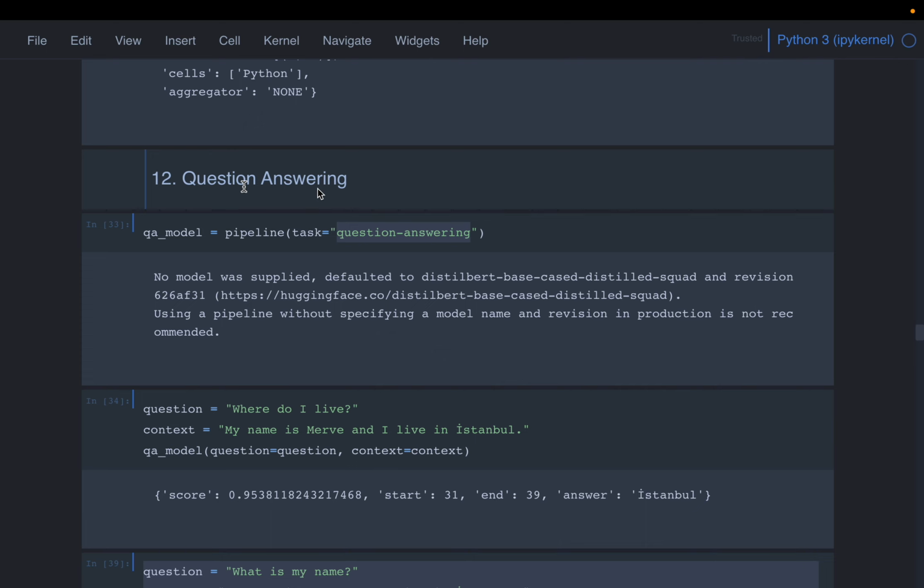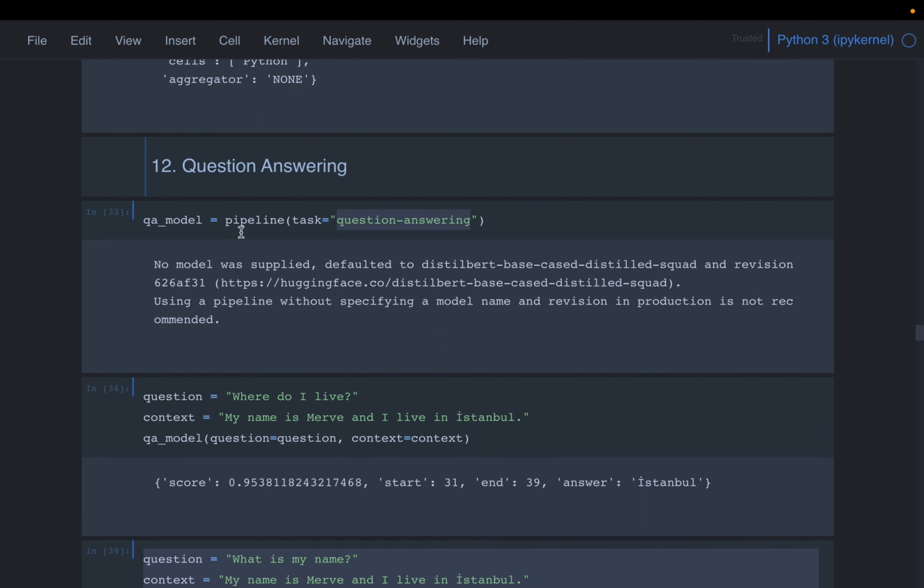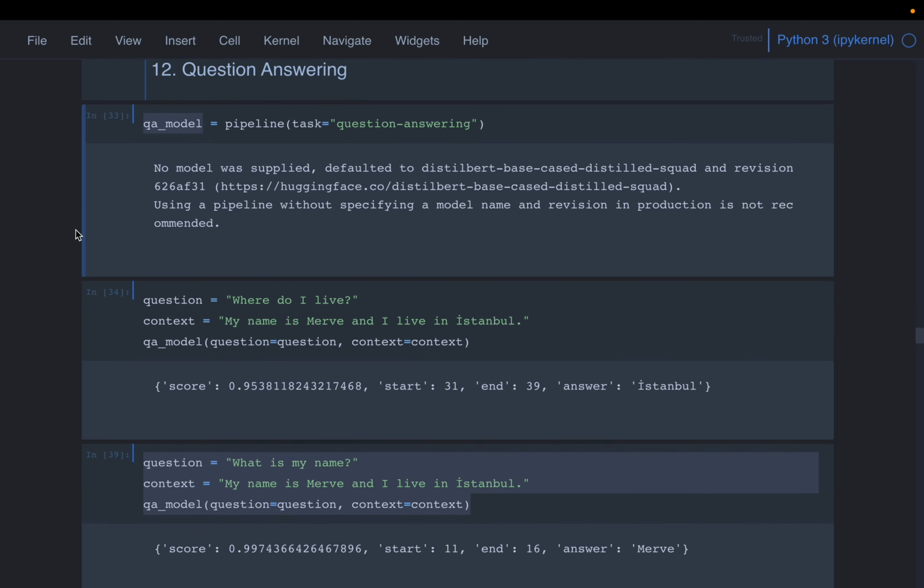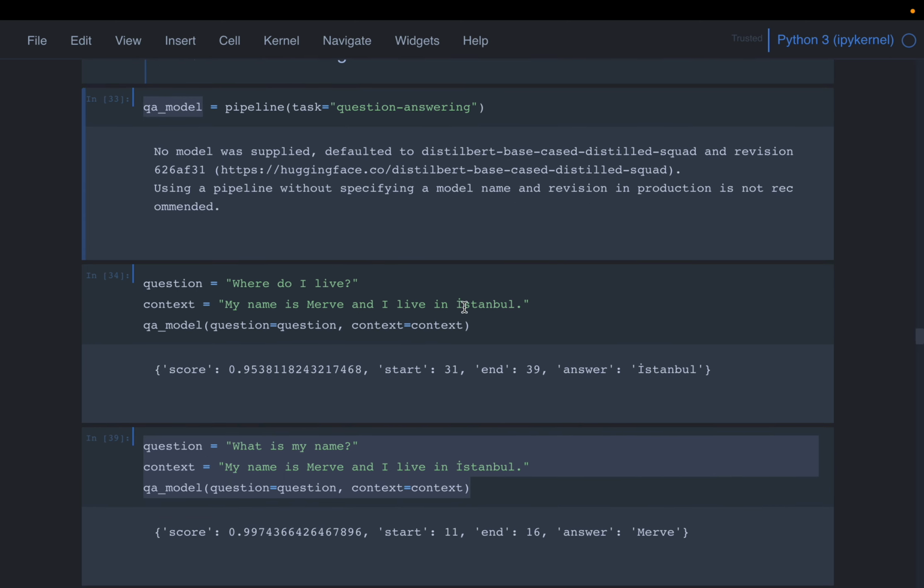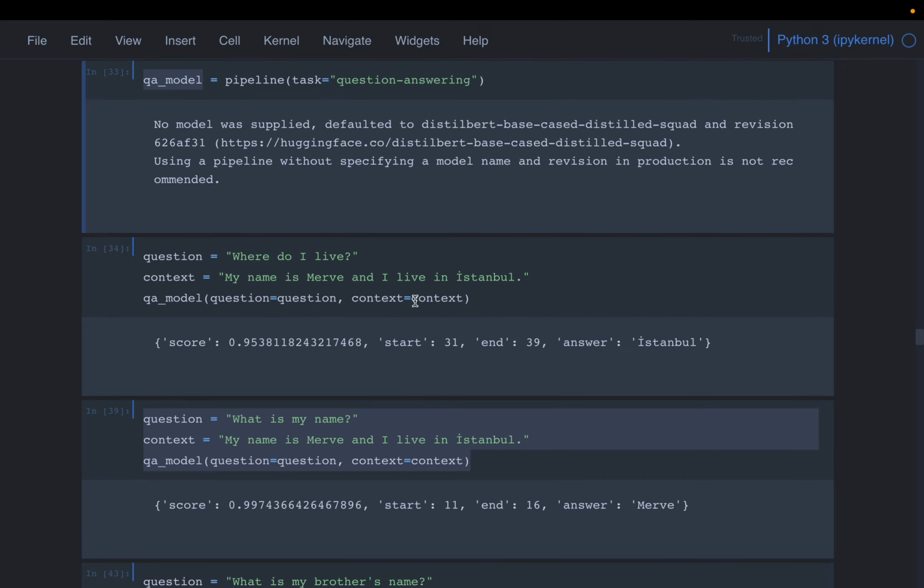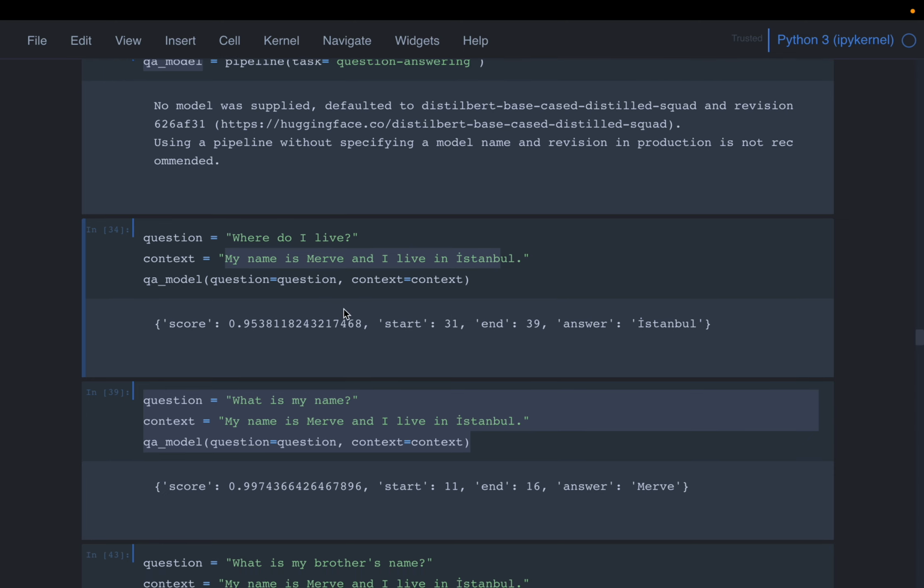And the next one, the simple text to text question answering. Here is our model, and this takes 2 arguments. One is the context or the document, and the second one is the question itself. Here we supply the question, where do I live? And the context is, my name is Mau and I live in Istanbul. It has answered this correctly, and the confidence score is high. It also says where the answer starts: it starts at character 31 and ends at 39.